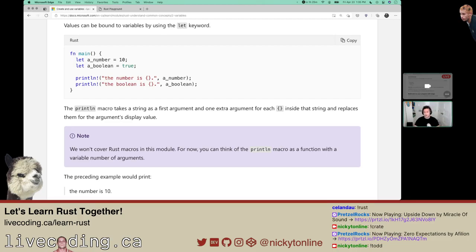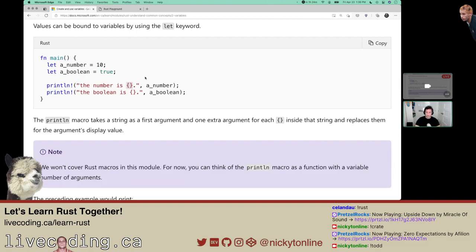Looks like in Rust, they use snake case. If you're coming from JavaScript, you're probably used to camel case, or Ruby, where it's kebab case, I believe, by default. Here in this main function, we're setting a number to 10, a Boolean to true, and then we're just printing them out with println, and it looks like when you use the squiggly brackets, or as Jason Linkstorf calls them, curly boys, that gets replaced by the variable over here.